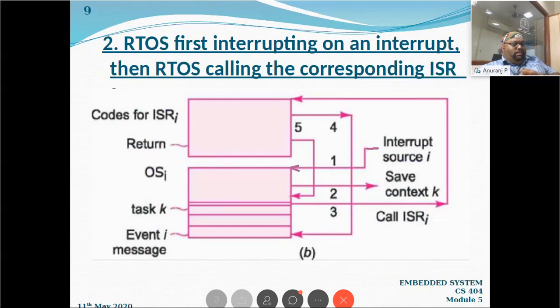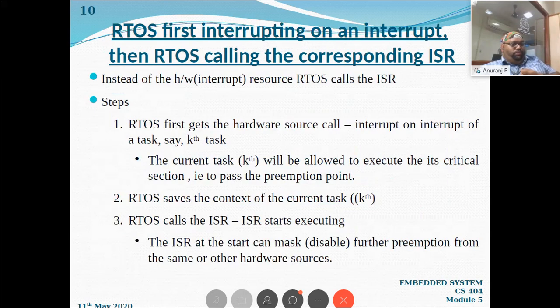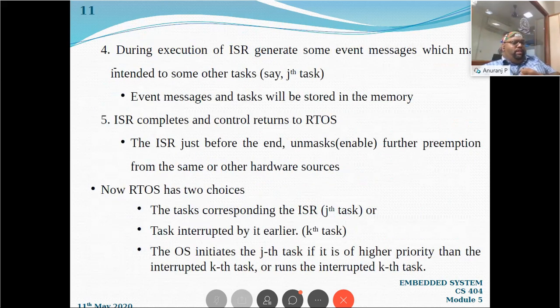So for the third step, you can see the arrow from the operating system block to the ISR code block. The third arrow, labeled 3, shows that the control is going to the ISR. Now, what is happening in the fourth step? During the execution of the ISR, it generates some event messages, right? As we have seen in the first technique also, while the interrupt service routine is executing,